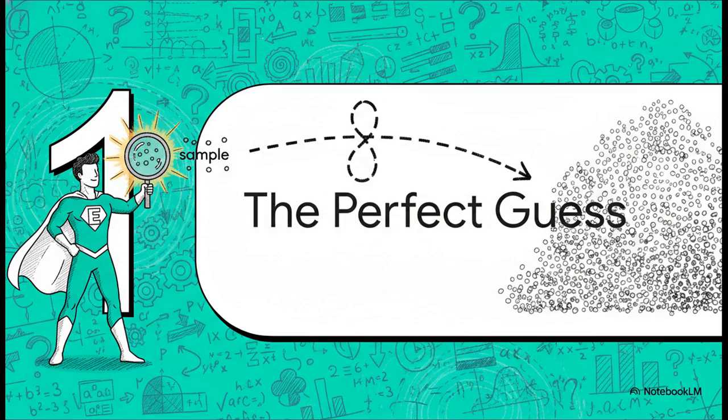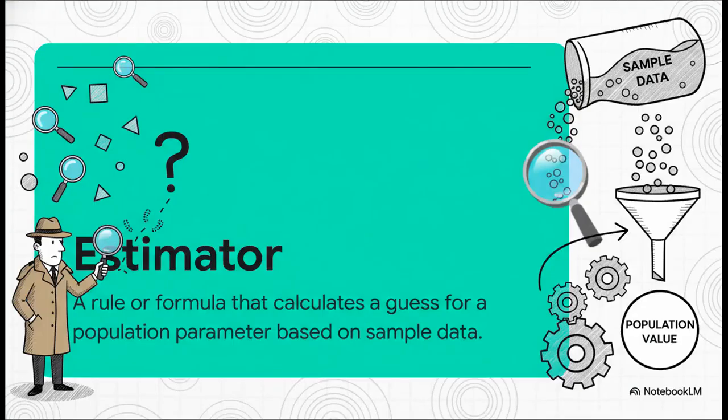Okay, so how do we make that jump from a small group to everyone? We need a special tool, a mathematical way to make our best guess. In statistics, the hero of our story, the thing that does this for us, is called an estimator. An estimator is kind of like our detective's best guess. It's not just a random shot in the dark, it's a specific formula. It takes all the clues from our sample data and spits out a single number, our best attempt at figuring out the true value for the whole population.